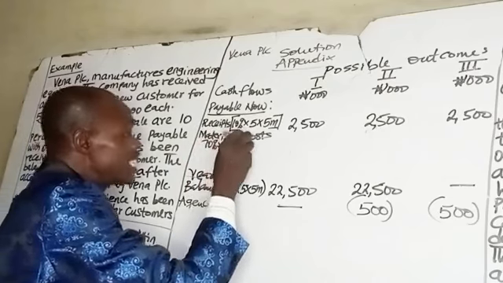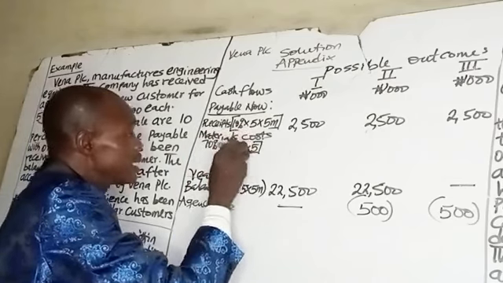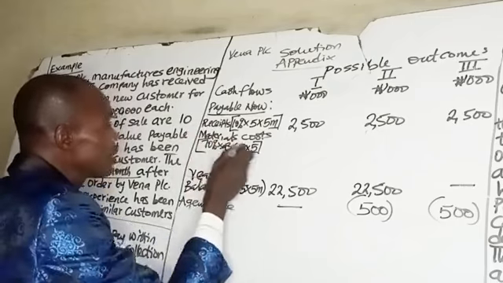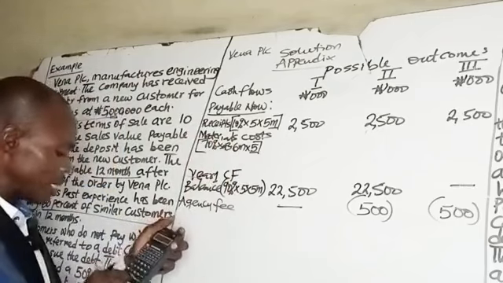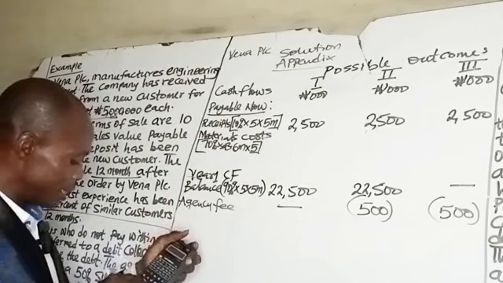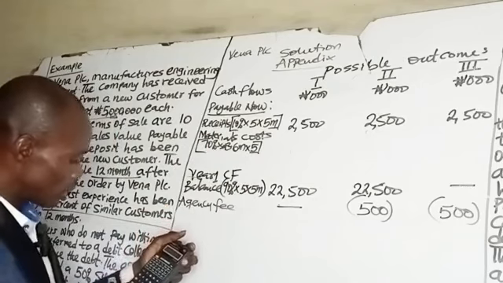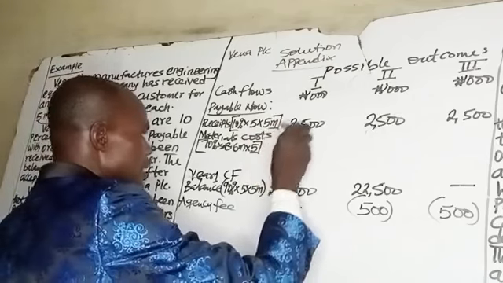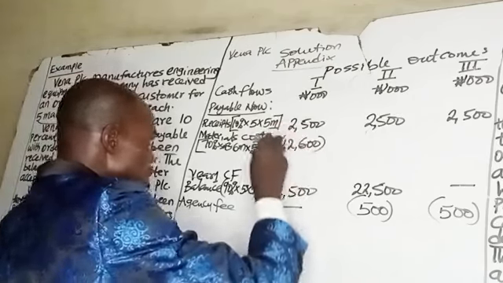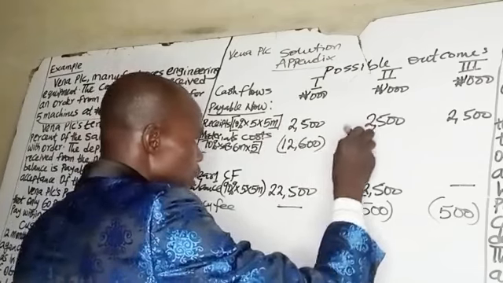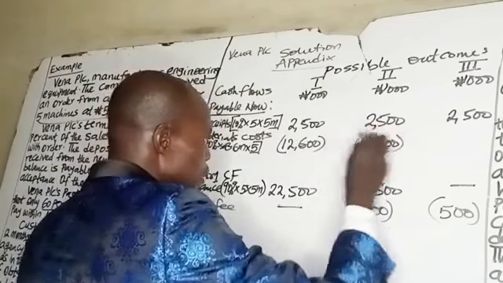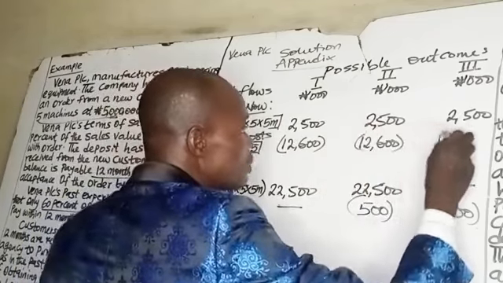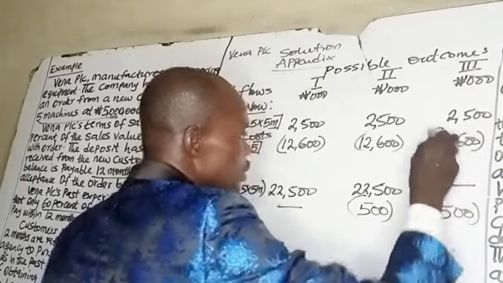For 5 machines, 3.6 times 5 will be 18 million. 70% of 18 million gives us 12.6 million. That is an outflow.